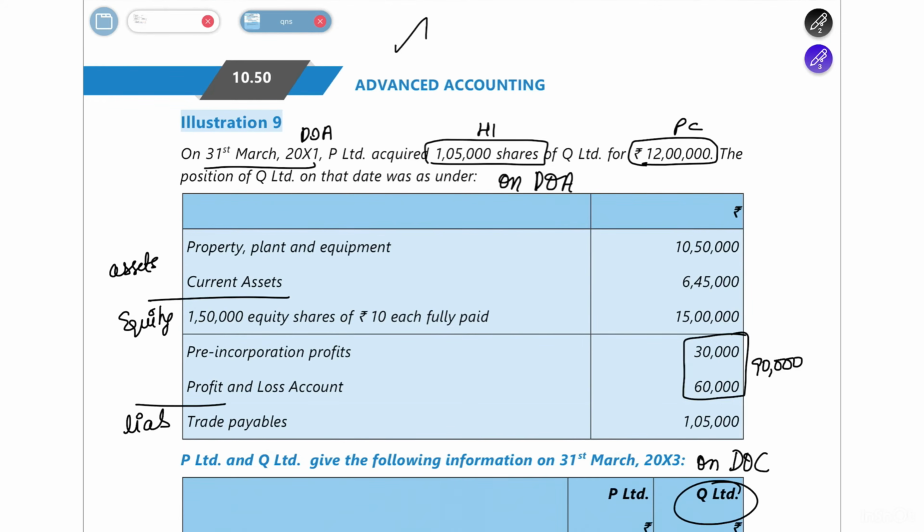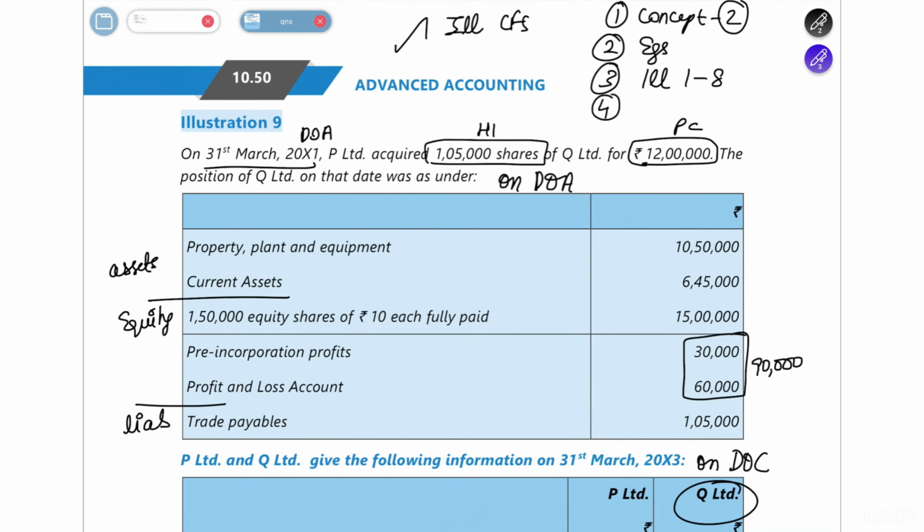So in this video, we are going to see the remaining illustrations of the chapter Consolidated Financial Statements. Let me tell you, I have already provided a 2-hour video of concepts which covers all the concepts that you need to solve this chapter. In the second video, I have given you all the examples of ICI material. In the third video, I have provided you illustrations from 1 to 8. And in this video, we are going to cover the remaining illustrations starting from illustration number 9. Okay, so this is what is going to be covered in the video.